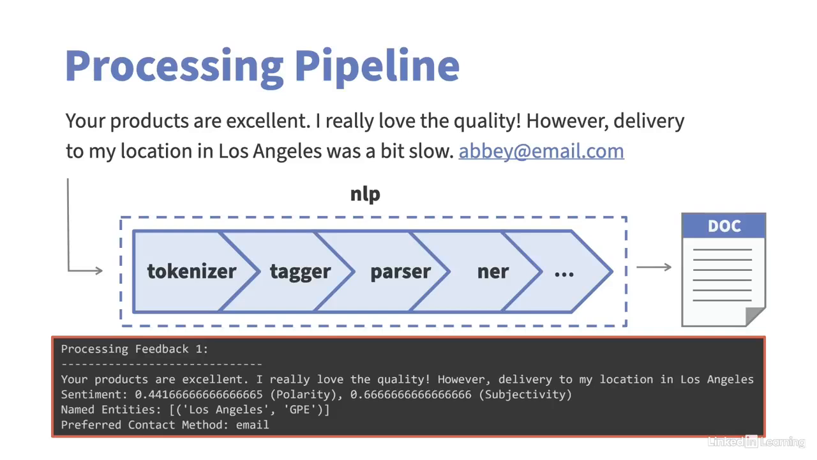In this sentence, your products are excellent. I really love the quality. However, delivery to my location in Los Angeles was a bit slow. And this is from abby@email.com. And so this is an example of a bit of text that can be processed in the pipeline into a doc. The output is a sentiment score, sentiment polarity, and subjectivity.